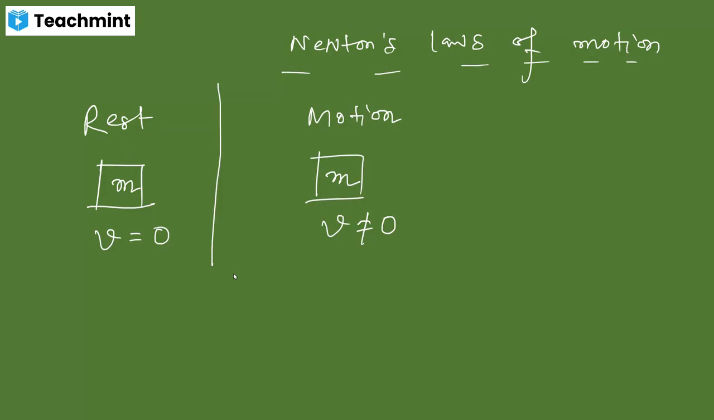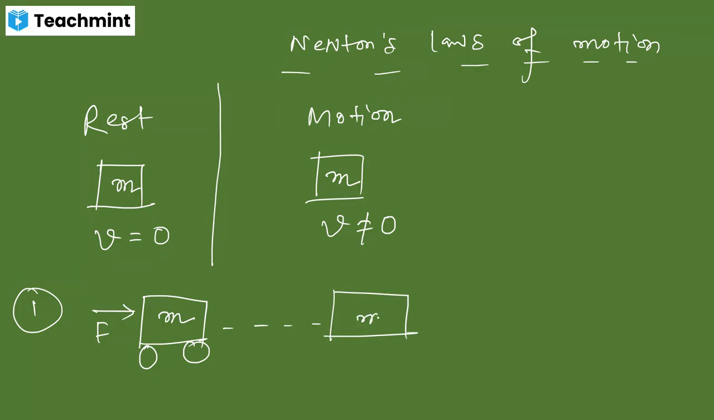Now, if an object wants to change its state, there are two conditions. First of all, an object was initially in the state of rest. So it is an object which is having a mass of m, and suppose it is having two wheels. Initially the object was in the state of rest, but whenever you apply some force, if the force is unbalanced in nature, obviously the object will change its rest position and it will be in motion. That means the object will start to move and the velocity now will not be equal to 0.